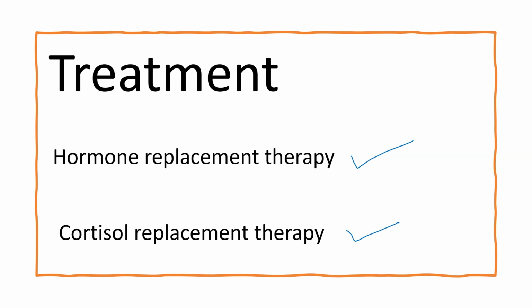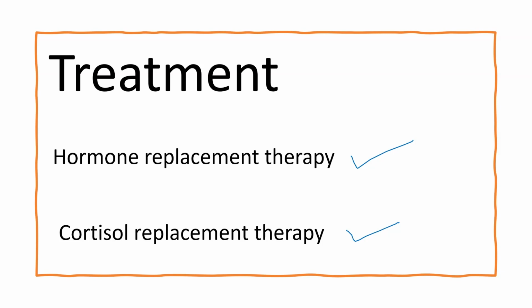Then what is the treatment for this condition? The treatment is hormone replacement therapy. Patients with congenital adrenal hyperplasia may receive cortisol replacement therapy to address the cortisol deficiency and reduce the overproduction of androgen. If we give cortisol to the patient with this condition, then we can limit the androgen level.